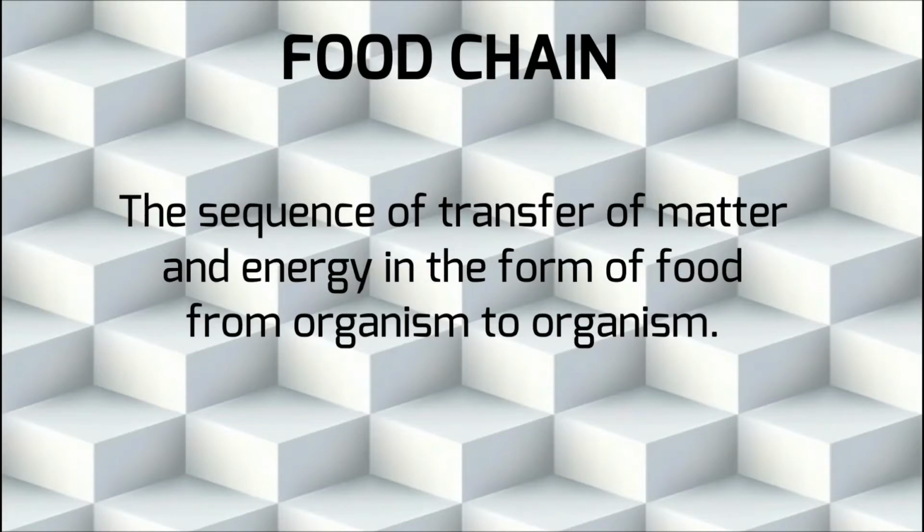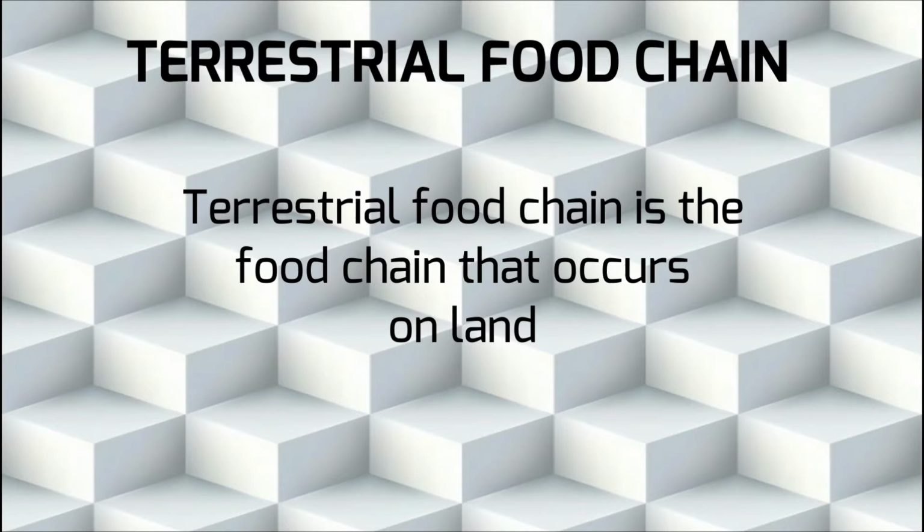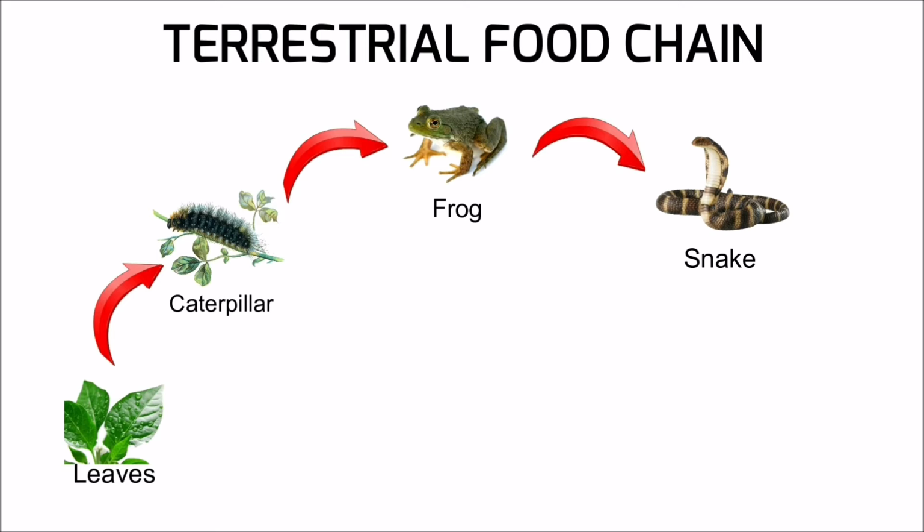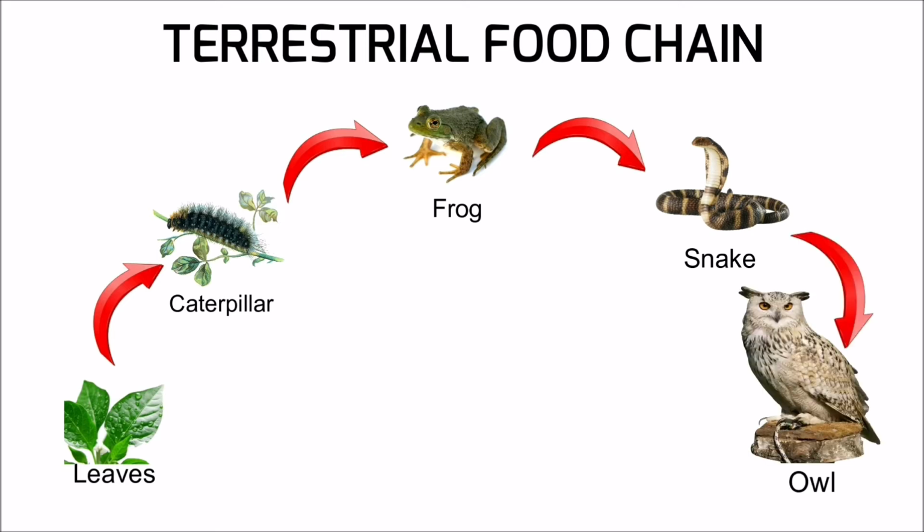Food chain is defined as the sequence of transfer of matter and energy in the form of food from organism to organism. Let us understand terrestrial food chain. Terrestrial food chain is the food chain that occurs on land. For example, leaves are eaten by caterpillar. Caterpillar is eaten by a frog. Frog is eaten by a snake, and snake is eaten by an owl.